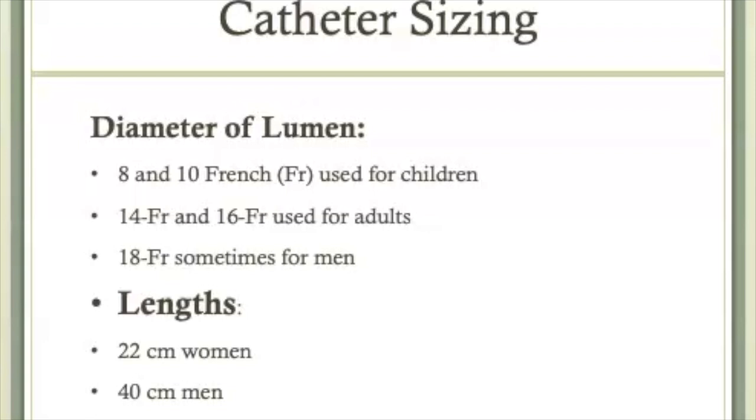Catheters also come in different lengths. A 22 centimeter catheter is typically used for a woman because a woman's urethra is shorter. Because the catheter has to go all the way through the much longer urethra in a male to get to the bladder, the catheter length is usually 40 centimeters for the male client.